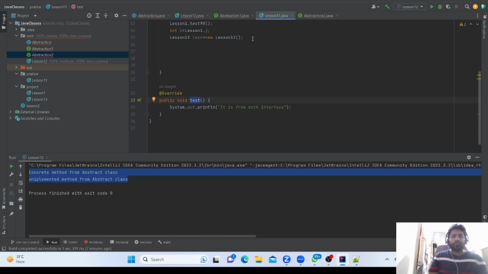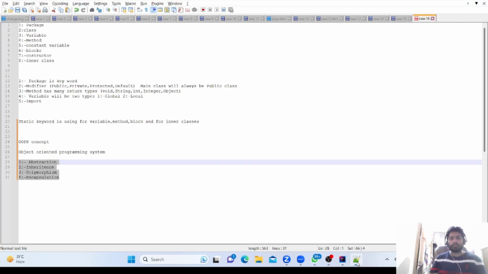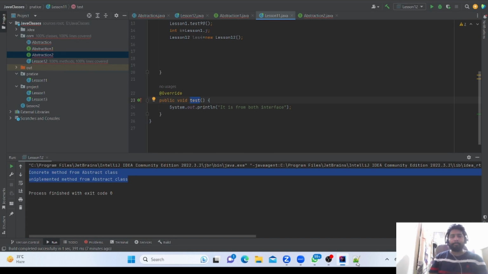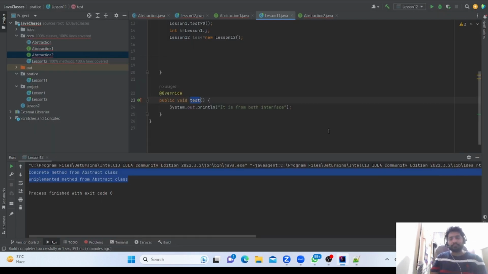So this is the concept of interface. So now I'm going for inheritance. Inheritance is the concept that we can get the property of a parent class method in our child class.